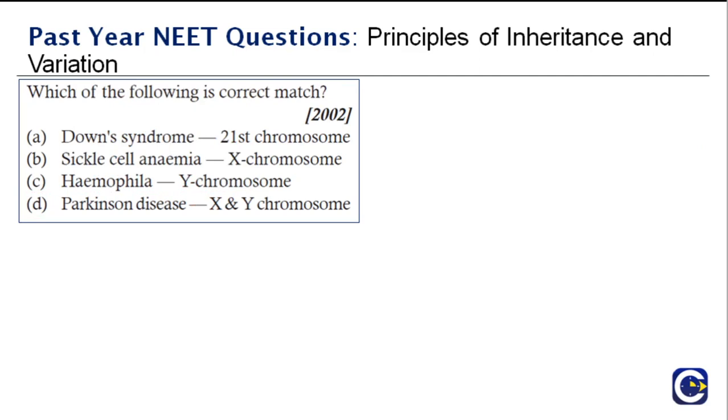Next question is, which one of the following is the correct match? Again, it's a question about the syndromes. Down syndrome, 21st chromosome. Sickle cell anemia, X chromosome. Hemophilia, Y chromosome. Parkinson disease, X and Y chromosome. So by now, I think we all know what is the right answer. The right answer is Down syndrome, 21 chromosome.